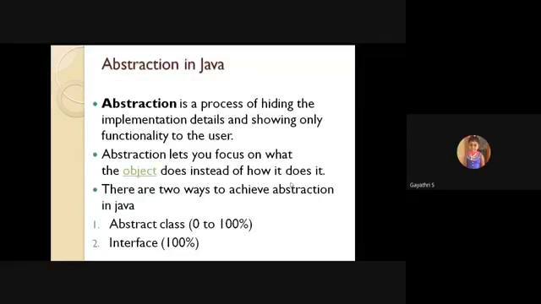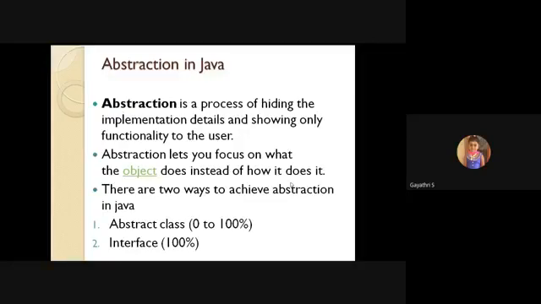The first definition: abstraction is a process of hiding the implementation details and showing only functionality to the user. That is, abstraction lets you focus on what the object does instead of how it does it. There are two ways to achieve abstraction in Java. The first one is the abstract class.